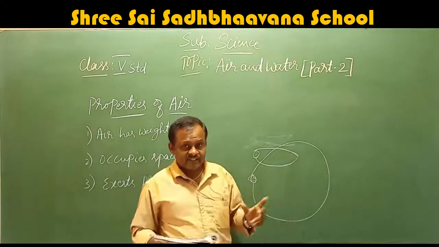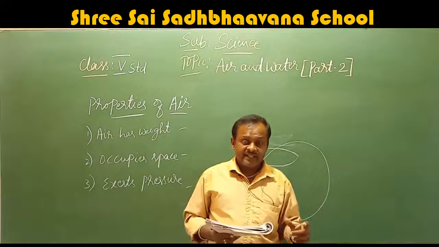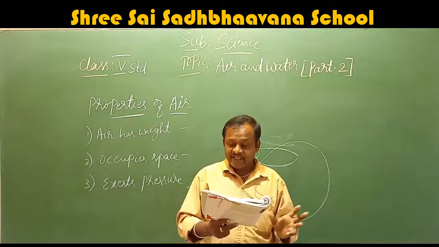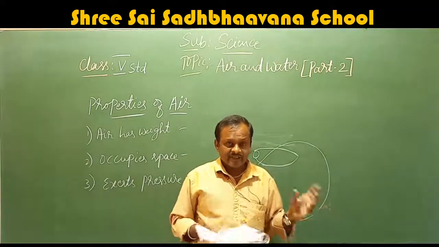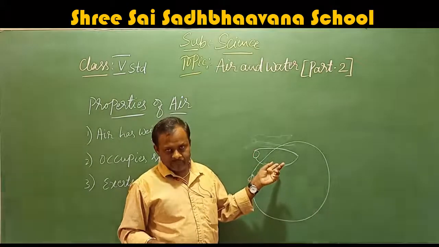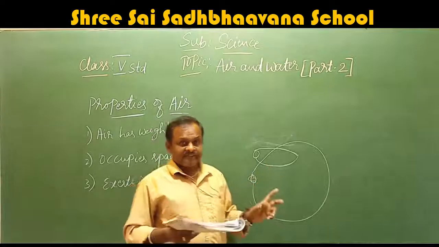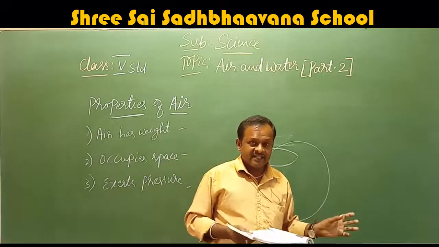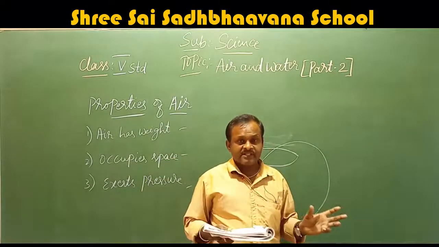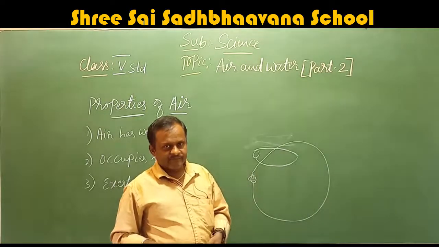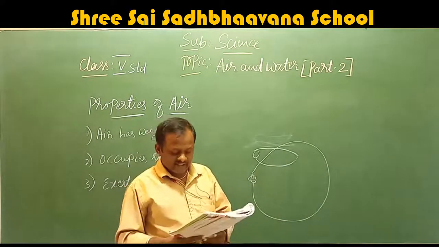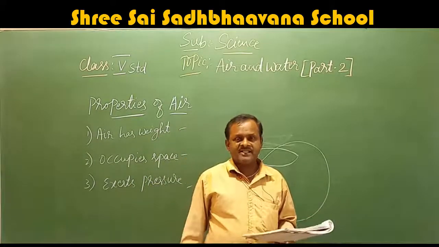Inflated balloon means the one into which we have blown air. When we remove that air, that balloon is called a deflated balloon. The deflated balloon is lighter than the inflated balloon. That means the air present inside the balloon has weight. This shows that air has weight.